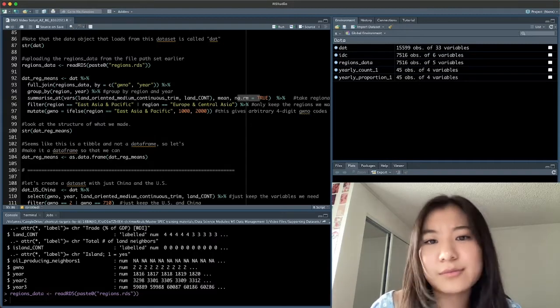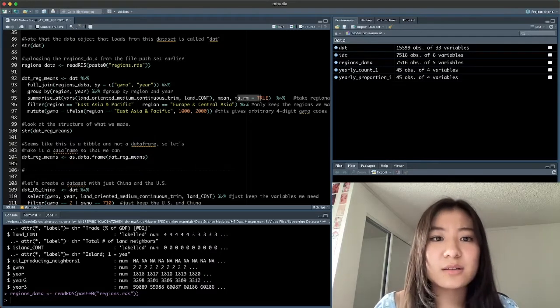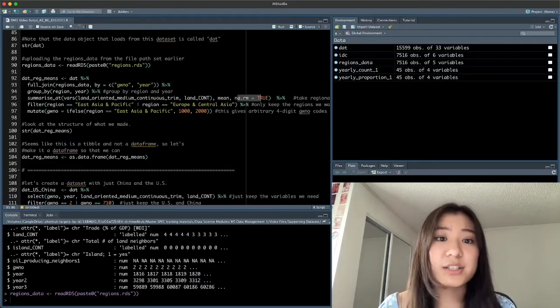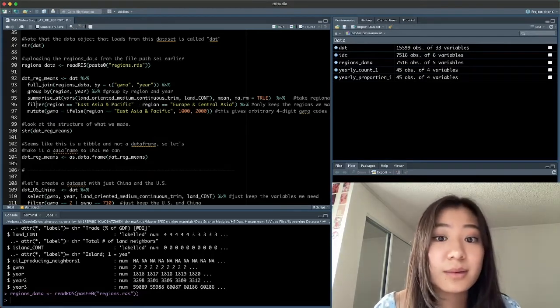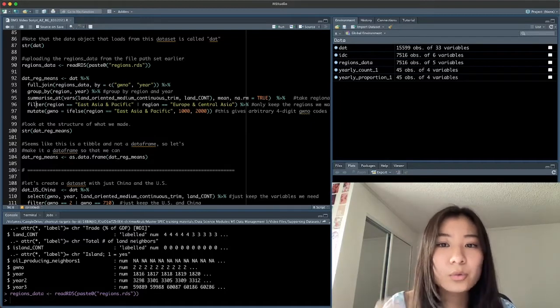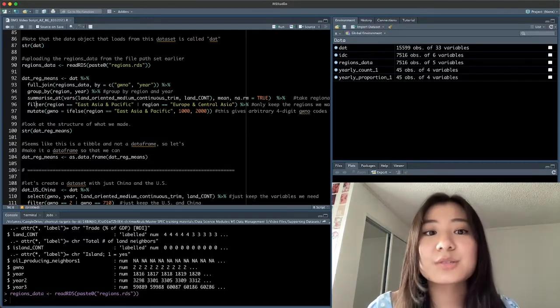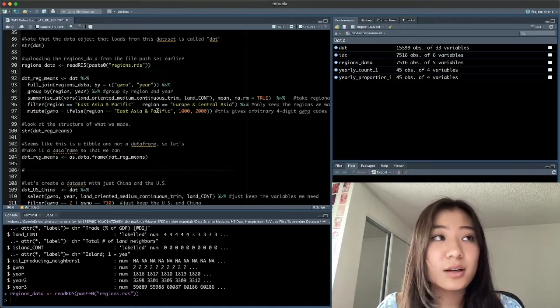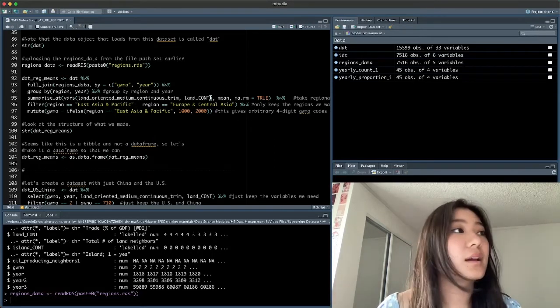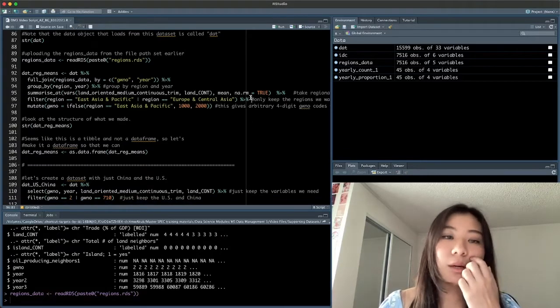We don't want to include all the regions today. In this particular figure, we want to compare the US and China. So let's kick out all the regions we don't want. We're going to use the filter command to say, let's only keep if it's equal to East Asian Pacific or if it's equal to Europe and Central Asia. Drop everything else.